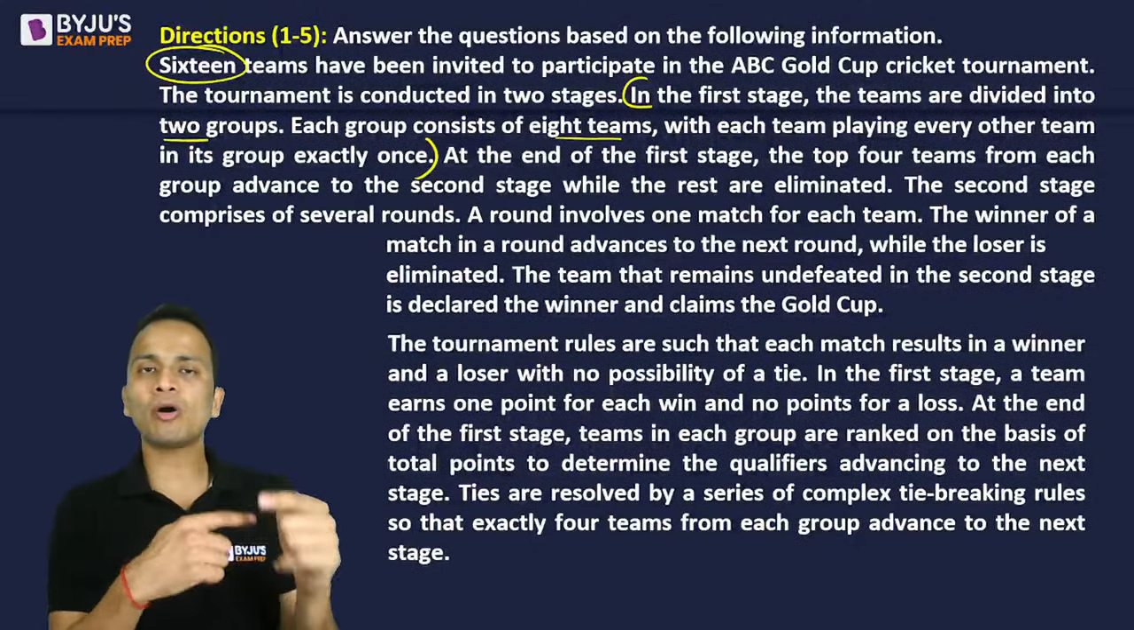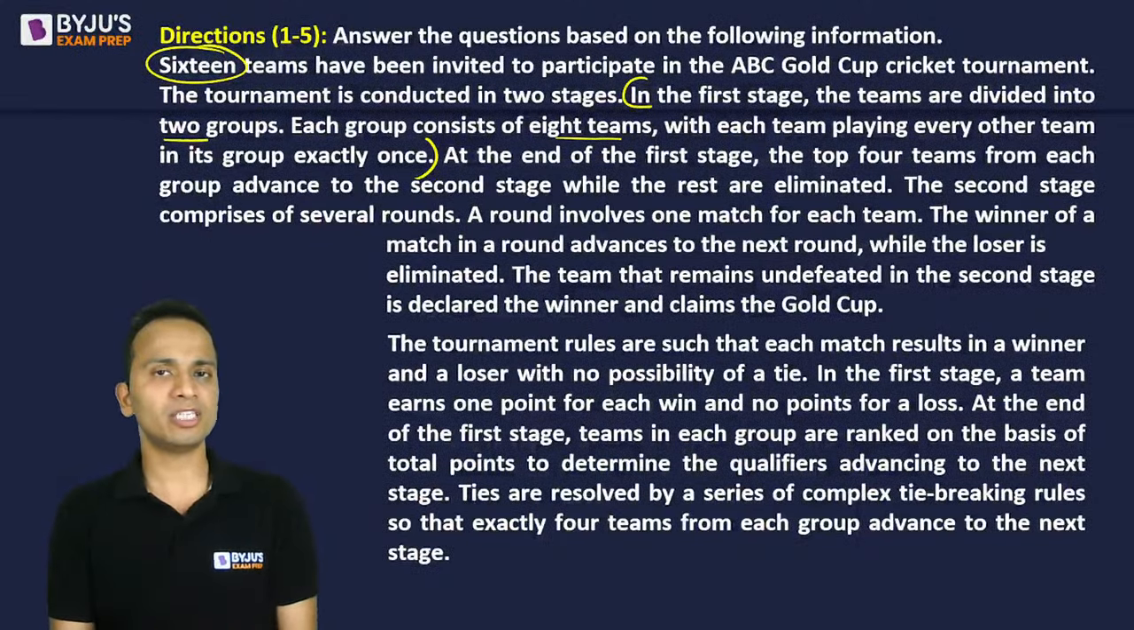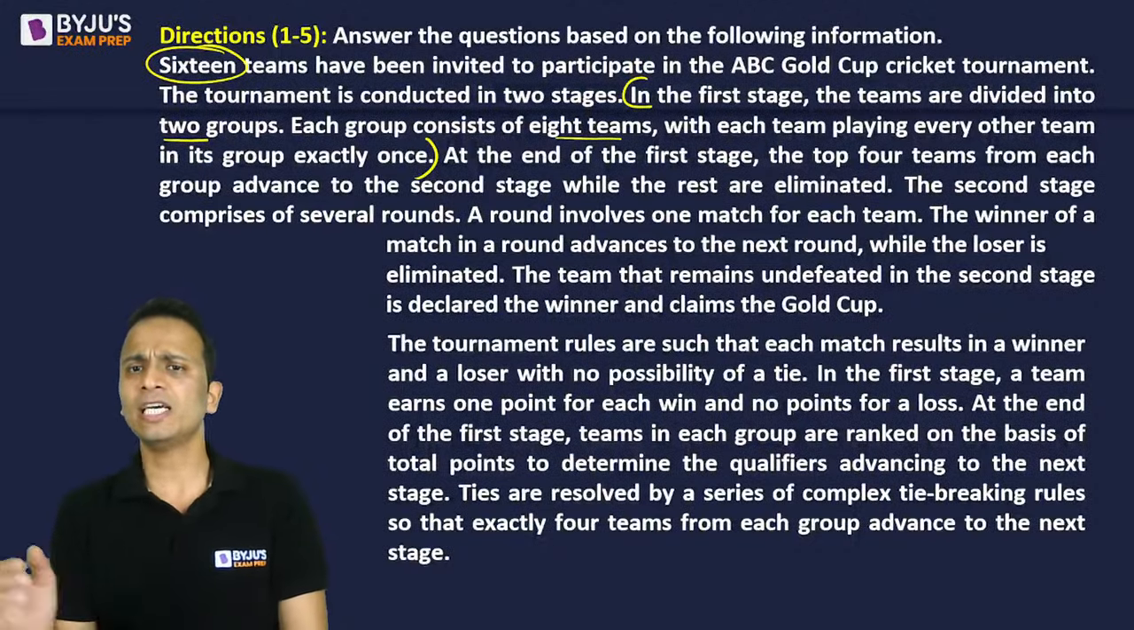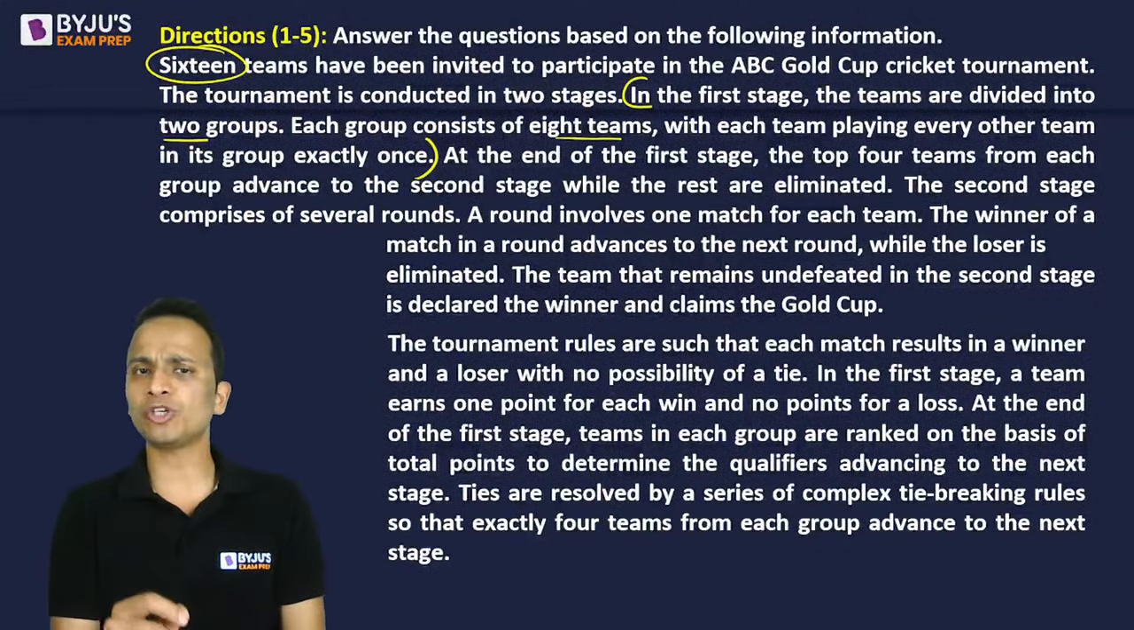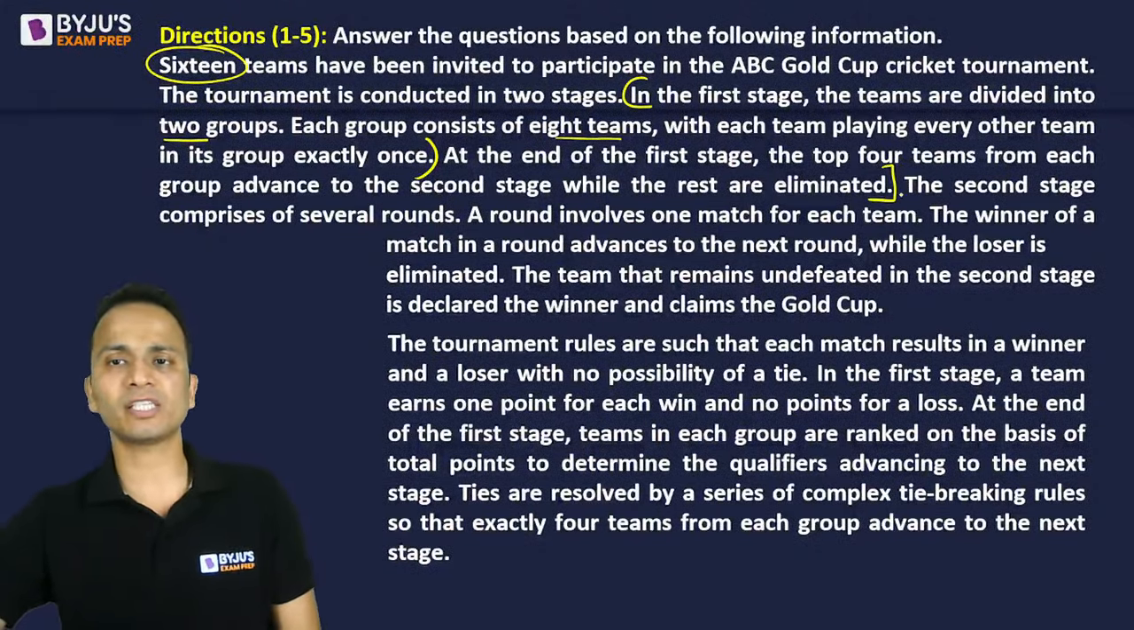Then round robin will happen between these teams among the groups. And the top four teams of each of the groups are selected and they will advance to the second stage, and the remaining four teams from each of these groups will be eliminated from the tournament. All right. So this is about the first stage.